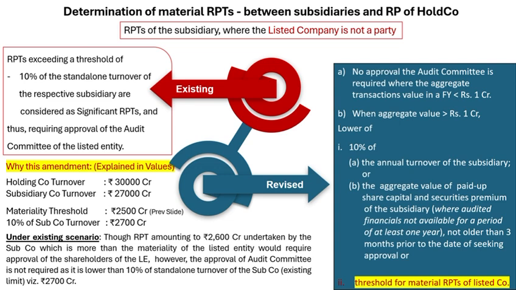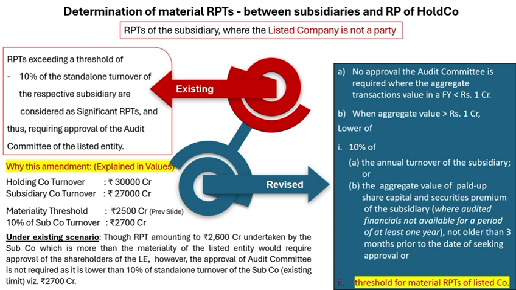So, let's imagine our holding company has 40,000 crore turnover, and hence the threshold as per the newer scale-based threshold is rupees 2,500 crore. The subsidiary has 27,000 crore turnover and they're eyeing a transaction worth 2,600 crore.